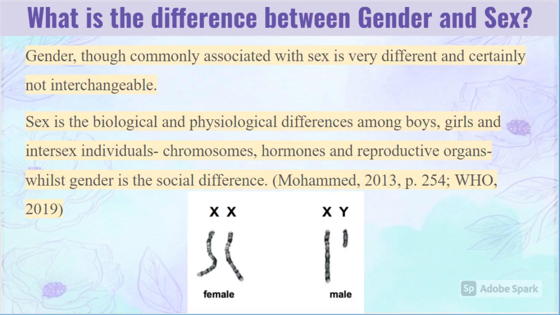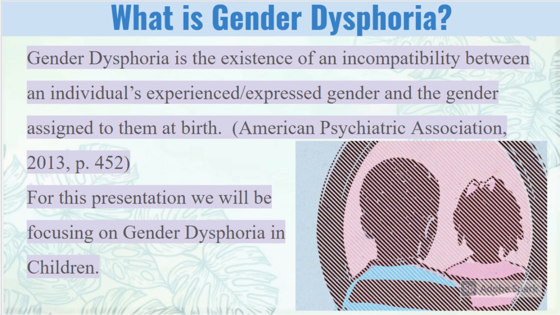What is the difference between gender and sex? Gender, though commonly associated with sex, is very different and certainly not interchangeable. Sex is the biological and physiological differences among boys, girls, and intersex individuals such as chromosomes, hormones, and reproductive organs, whilst gender is a social difference. What is gender dysphoria? Gender dysphoria is the existence of an incompatibility between the individual's experienced or expressed gender and the gender assigned to them at birth.